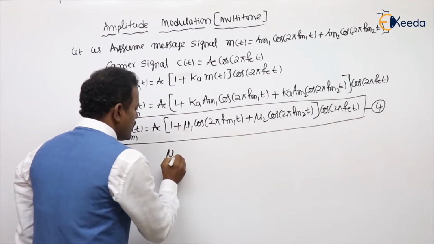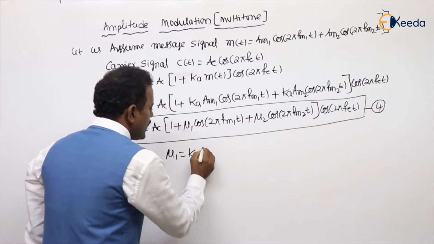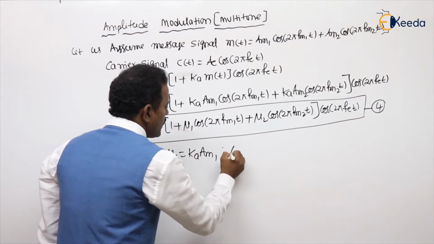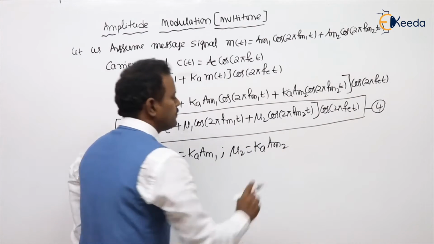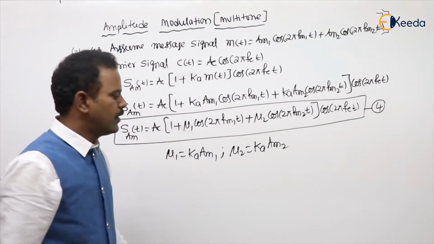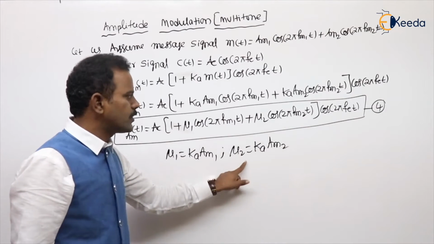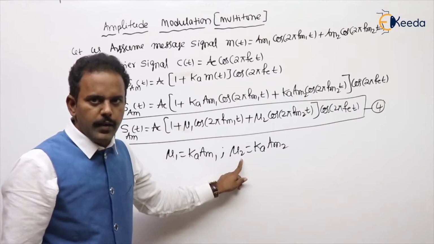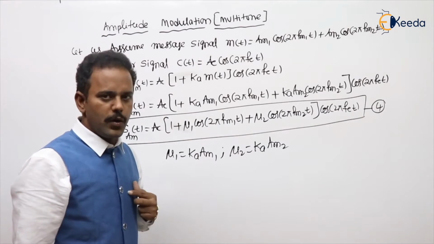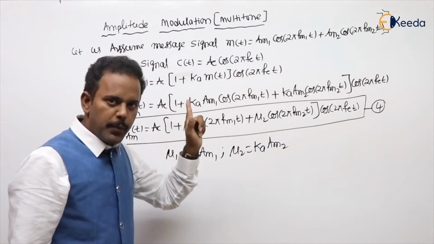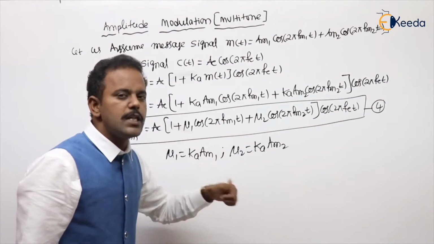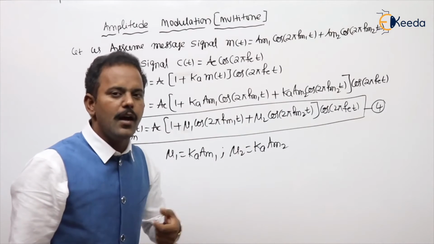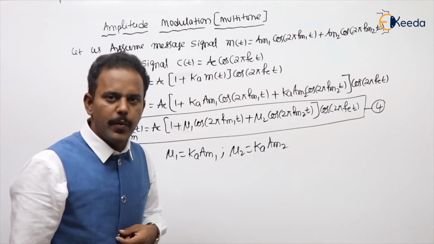What is mu1, sir? It is Ka into Am1. What is mu2, sir? Ka into Am2. Are you getting my point or not? Modulation index 1 and modulation index 2. Here multiple indices you will get because of multi-tone amplitude modulation. If you are taking a third component also, mu3, which is Ka into Am3, and so on. Are you getting my point or not?